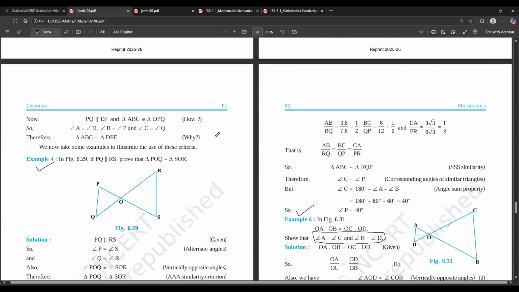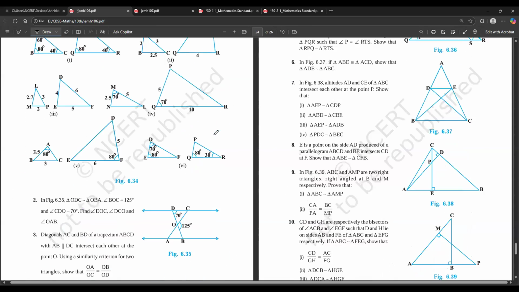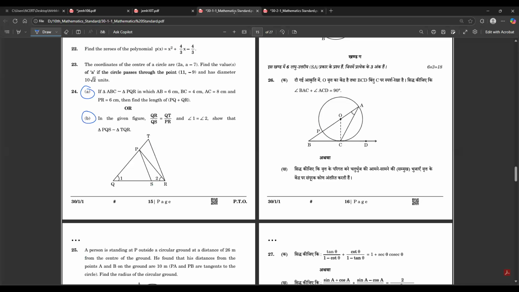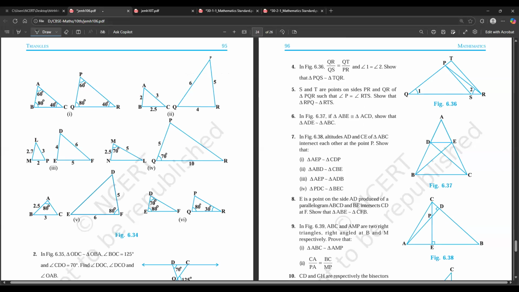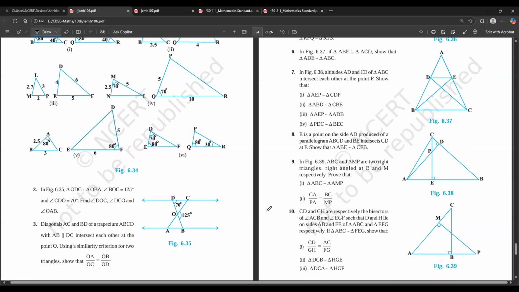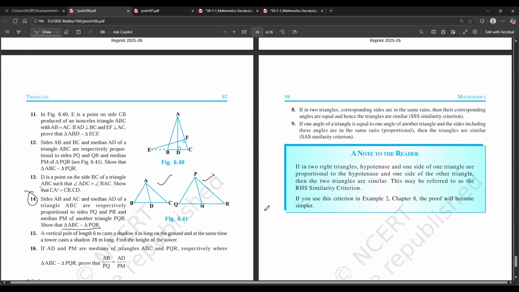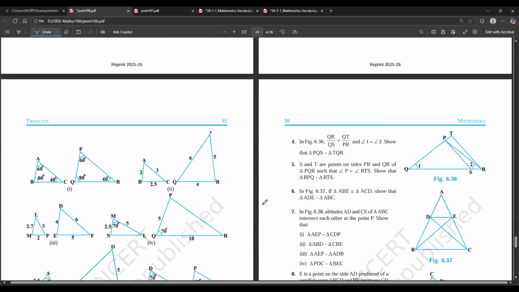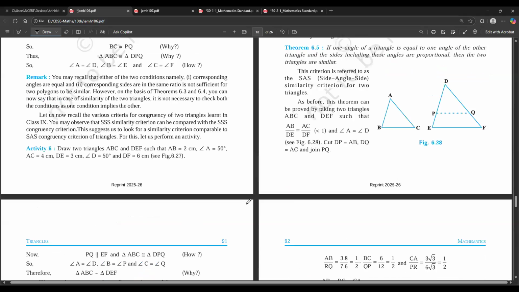Just a second. Yeah, this one, 6.36. QR by QS, QT by PR. This figure. Now look at this. Same question, exactly the same. Look at this question: PR is equal to 6 centimeters. Find PQ plus QR. I think this one is from exercise 6.1.